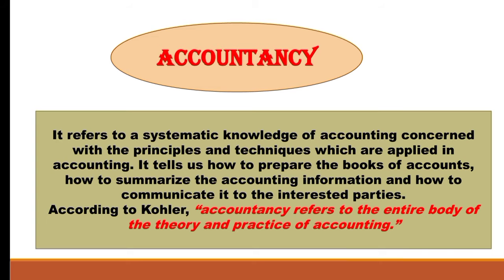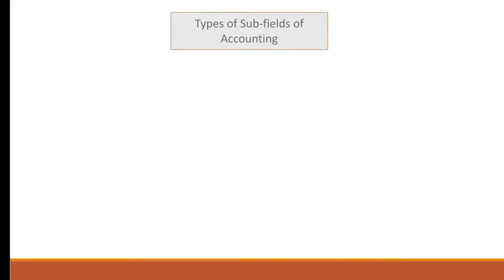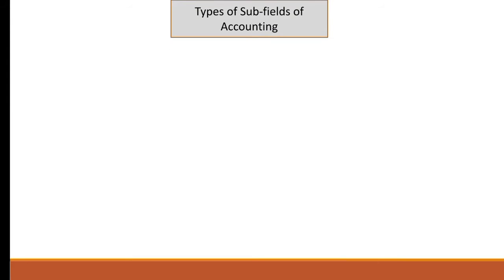So we can say that accountancy is a systematic knowledge which is concerned with the principles and techniques which are applied in accounting. Now there are some types of subfields of accounting, or we can also call them branches of accounting. As we know, business these days requires various types of information to perform its function more efficiently, and to meet this increasing requirement of business, various specialized branches of accounting have come into existence. So we'll learn about these branches.